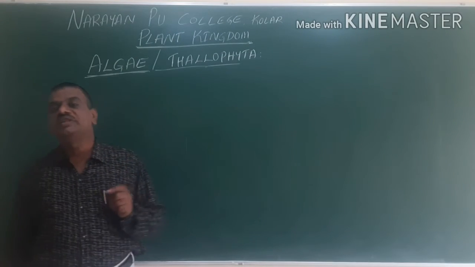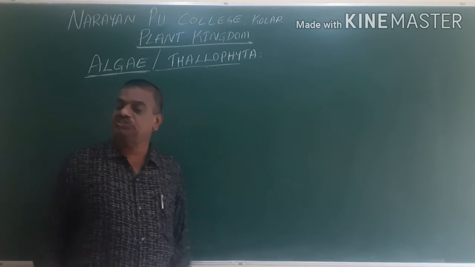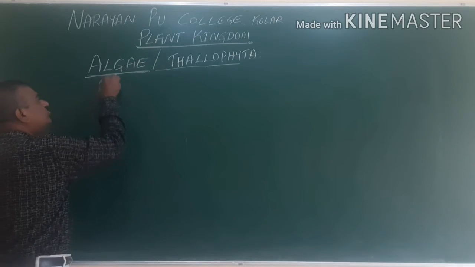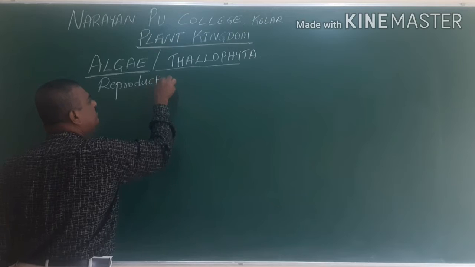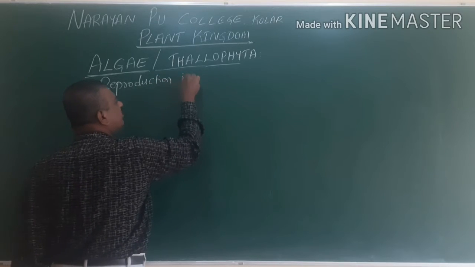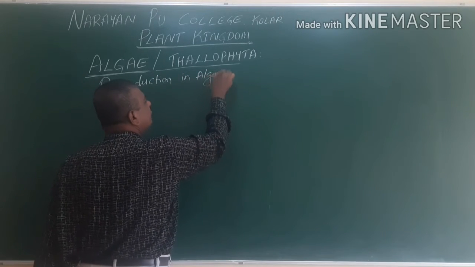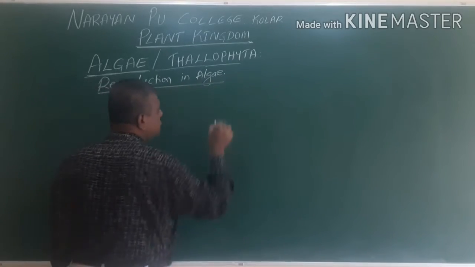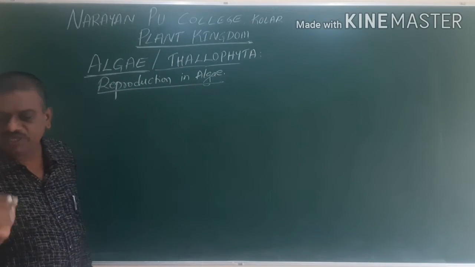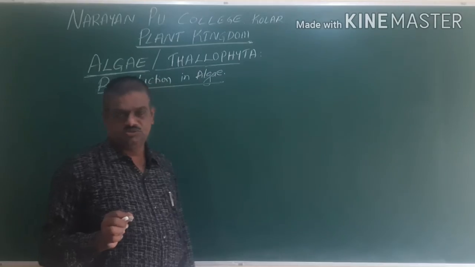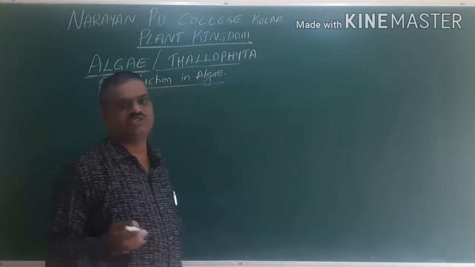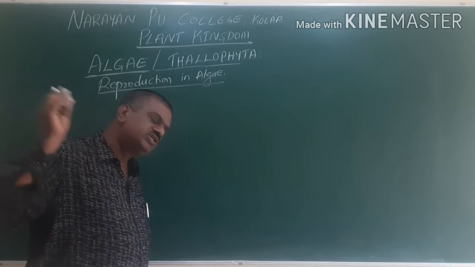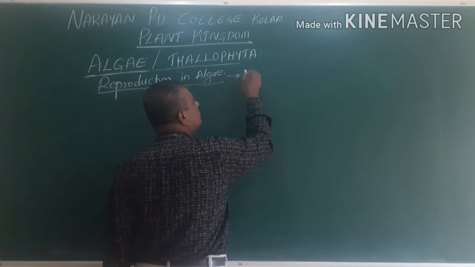So we'll go for the next one called reproduction in algae. How does the algal plant reproduce? Here there is a presence of vegetative reproduction, asexual reproduction, as well as sexual type of reproduction.